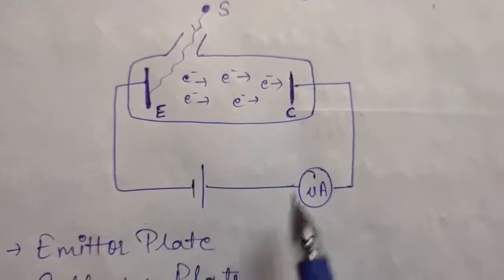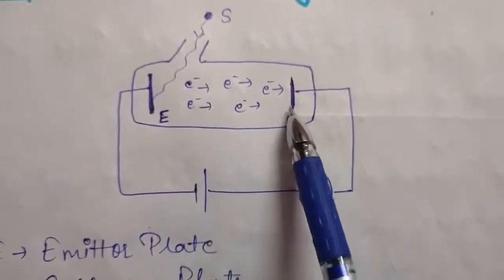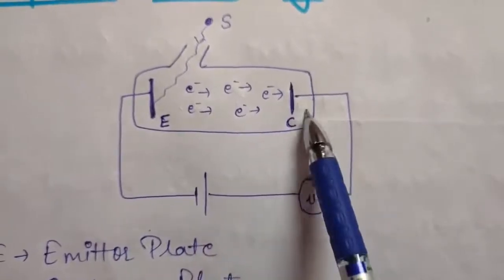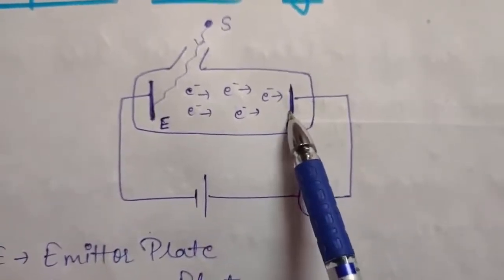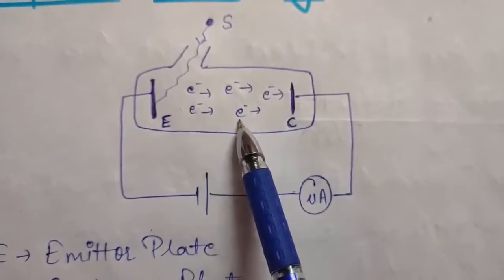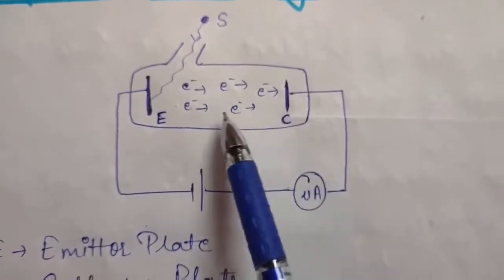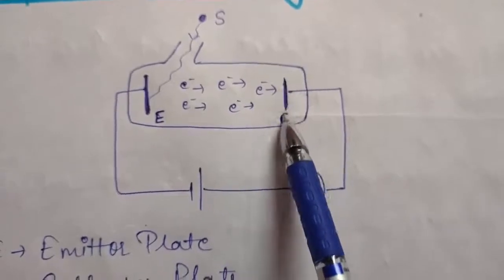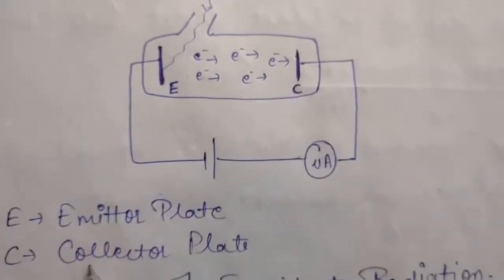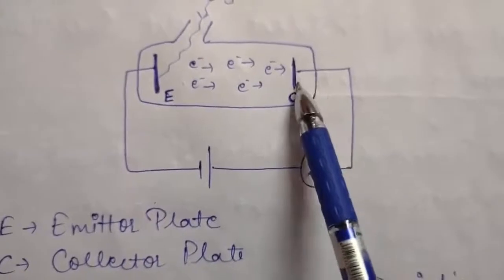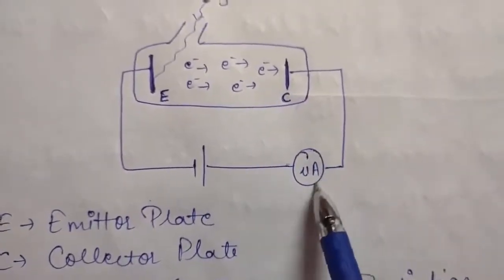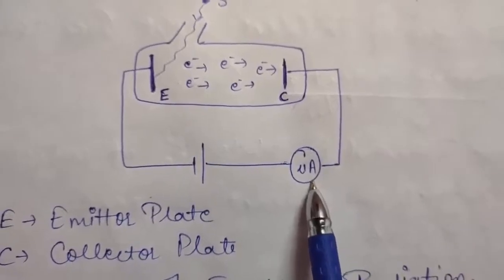Now as you can see clearly here, this plate C is connected to a positive potential. That means its potential is positive and electrons are negative, so this plate will attract electrons towards itself. Therefore this plate will collect the electrons and is called the collector plate. It will collect the electrons, and we will get some deflection, or you can say we will get some current, in the micrometer.